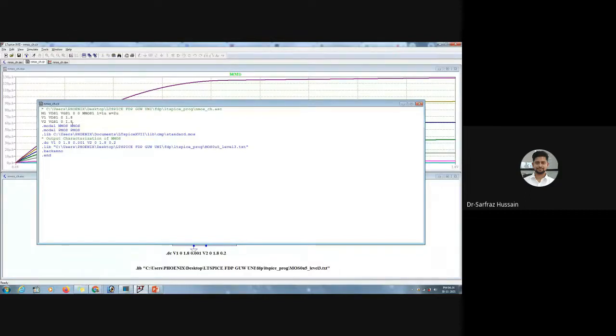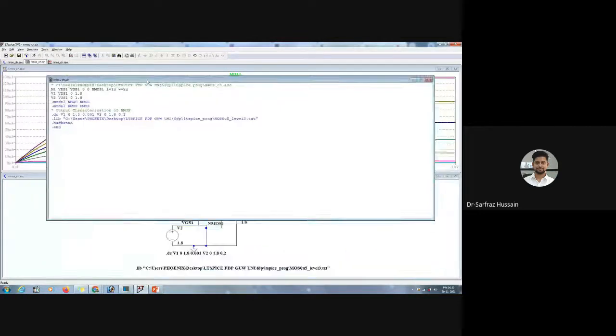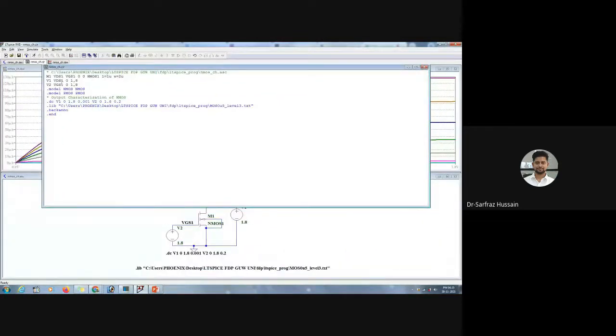Now in this editor file, you can see this is the default library, right? So we can remove this default library from here. Now here we are choosing two models, model 1 and model 2. So here we are choosing these two models. What is the model that we are using over here? NMOS 1, right? So here we are using NMOS 1.